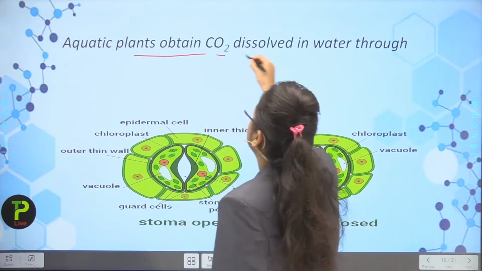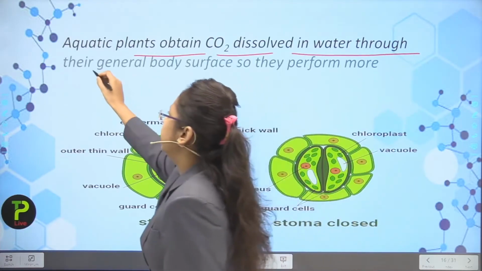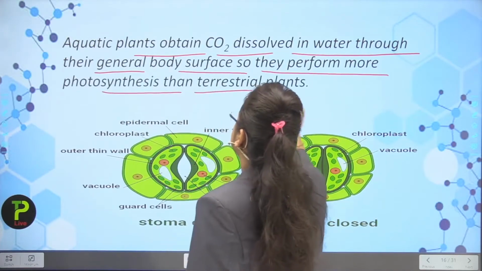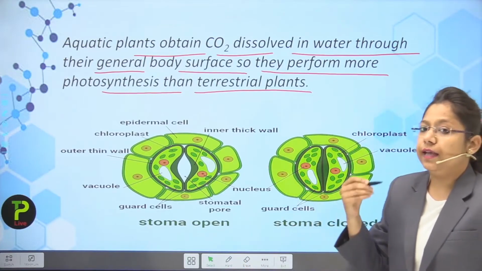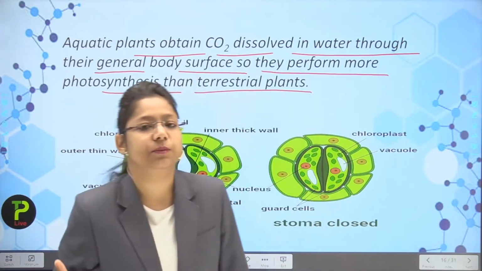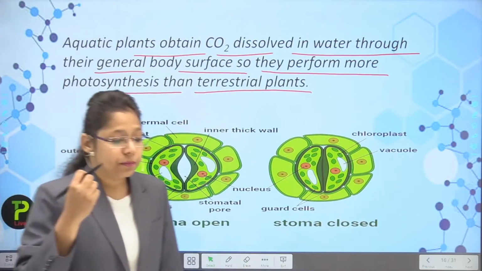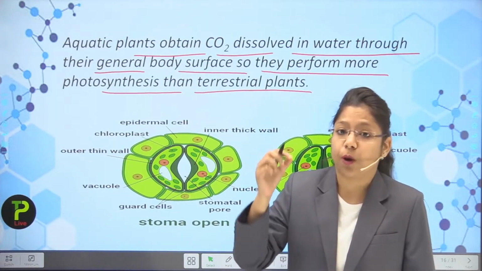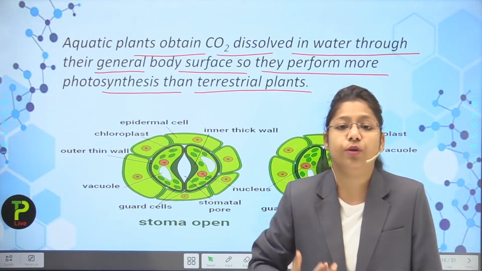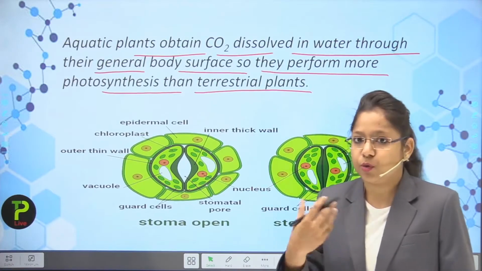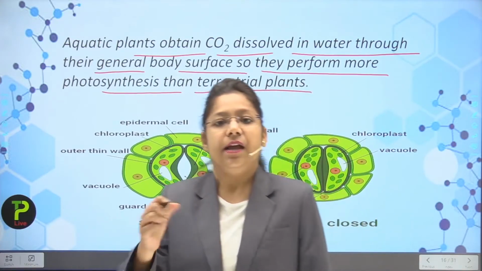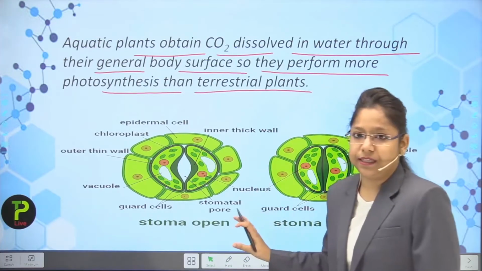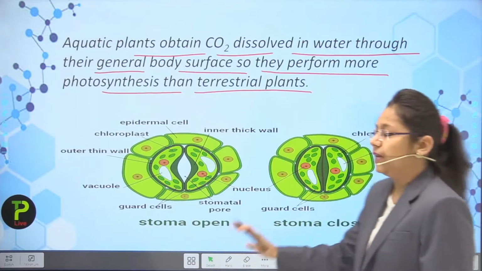aquatic plants obtain carbon dioxide dissolved in water through their general body surface, so they perform more photosynthesis than terrestrial plants. Actually what happens, the aquatic plants are submerged plants, or they have difficulty in doing the photosynthesis process because the light energy does not reach them properly. So they have more stomata in them. Because of the presence of more stomata, they will trap more light energy, and then they will produce the food.